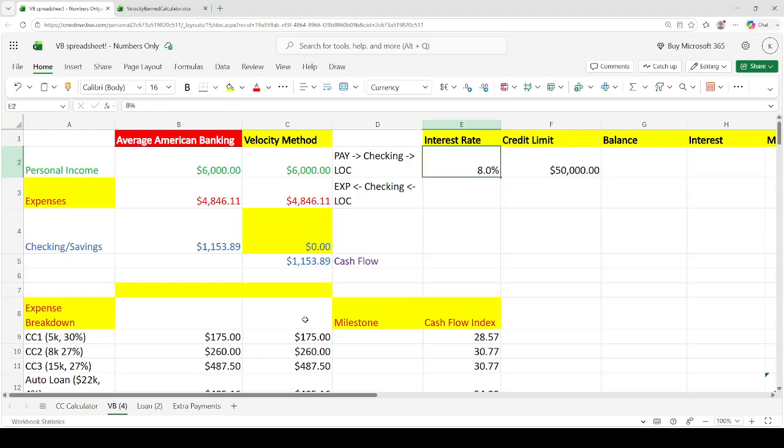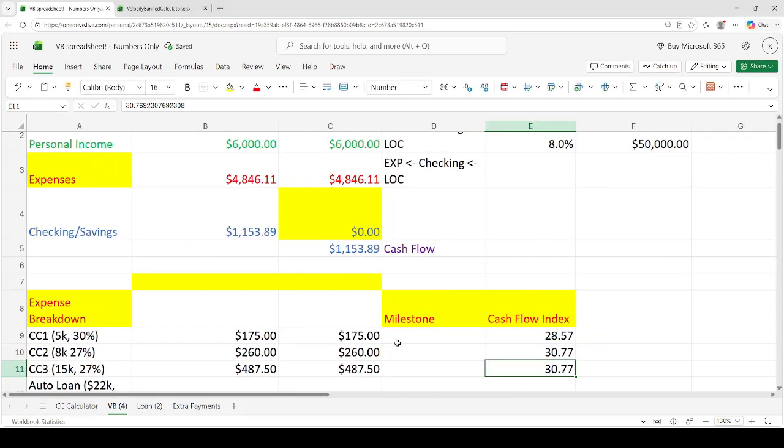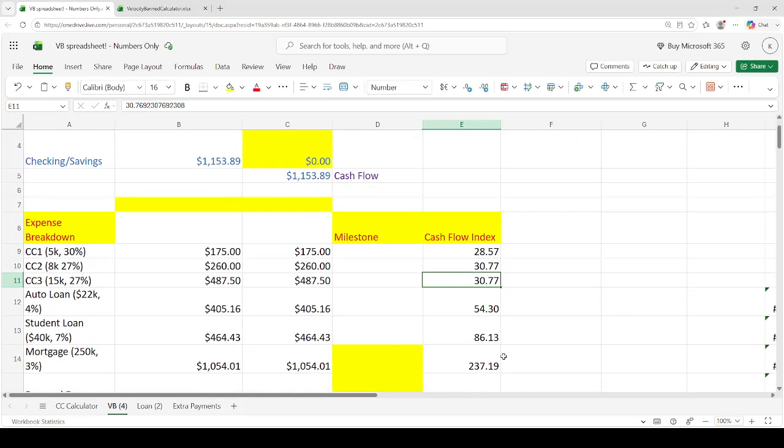Okay. Now, here's what we're going to do: we're going to move some debts into this line of credit by using something called the cash flow index, right? And then we're going to increase our cash flow. So if you've never heard of the cash flow index, it's a relatively simple formula where you get the balance of the debt and divide it by the monthly payment, right? So balance of the debt divided by the monthly payment, and you essentially do that for all of the debts,